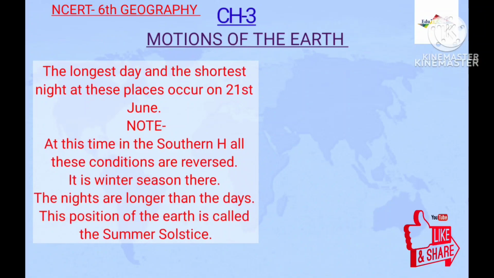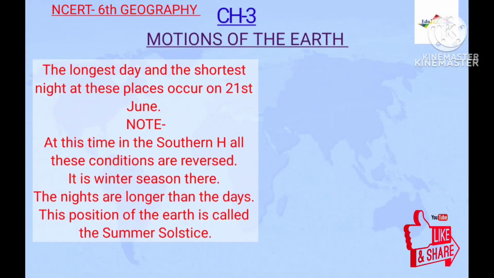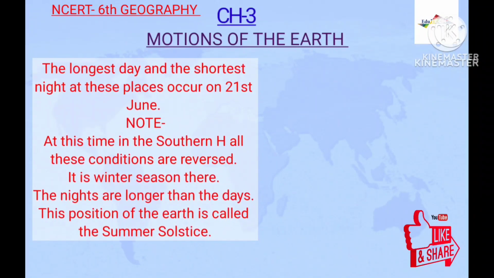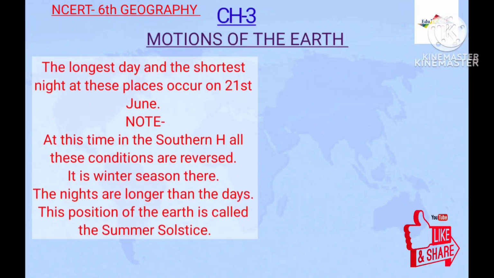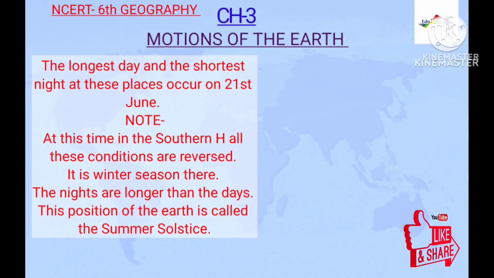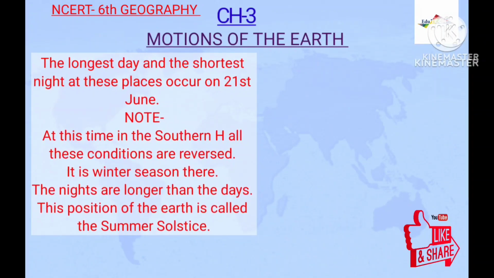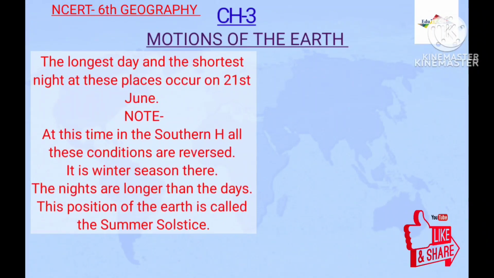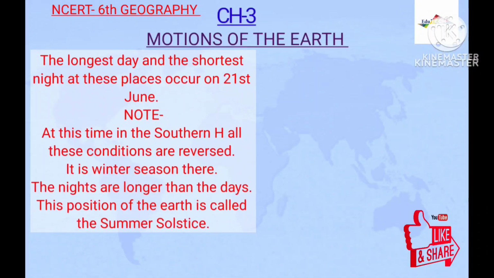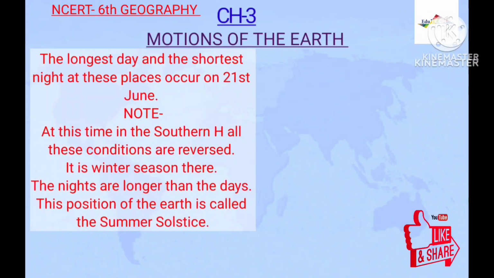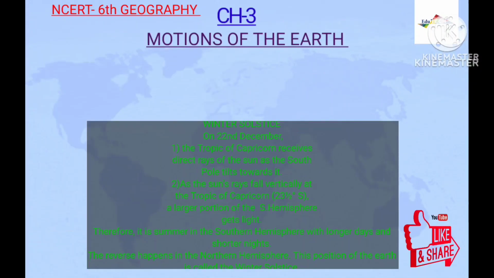The longest day and the shortest night at these places occur on 21st June. At this time, in the southern hemisphere, all these conditions are reversed. It is winter season there. The nights are longer than the days. This position of the Earth is called summer solstice.